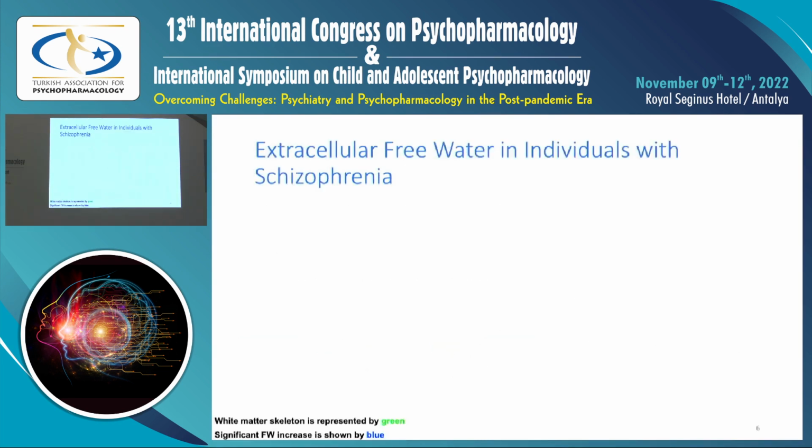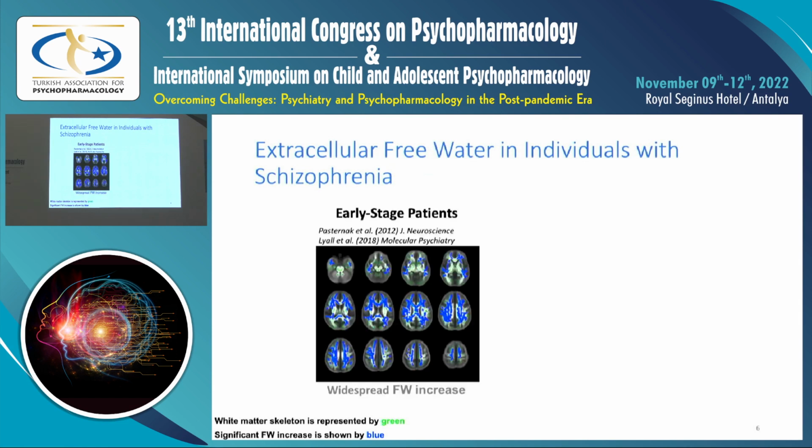We have previously applied this approach to a few populations of individuals with schizophrenia. To summarize a few of our published studies, we have shown that early stage patients exhibit significant global increases in free water, as shown here on the left in blue. More importantly, we show that these increases in free water highly overlap with the significant reductions found in FA when we use the diffusion tensor imaging model separately.